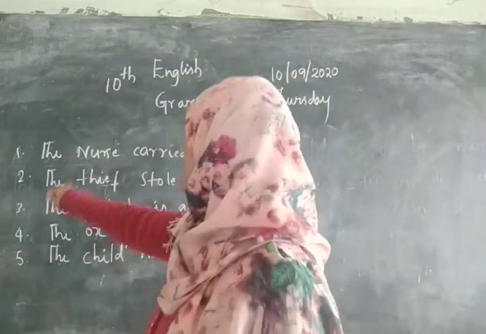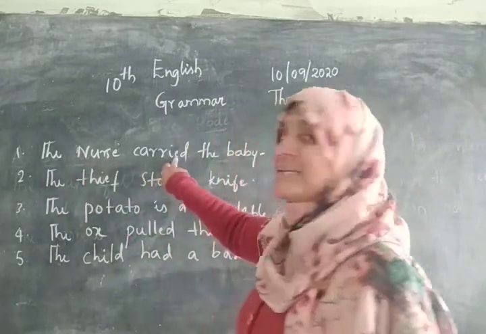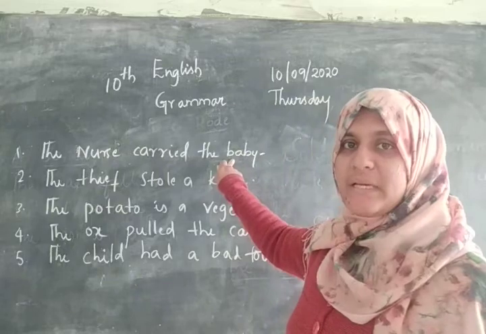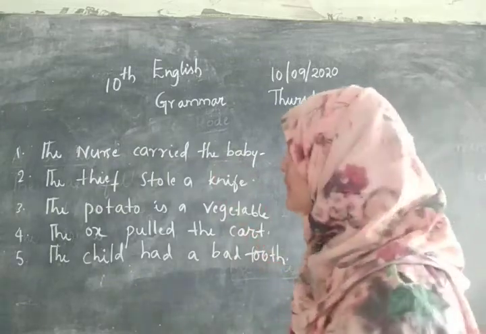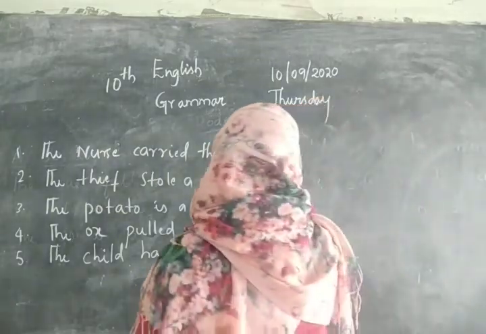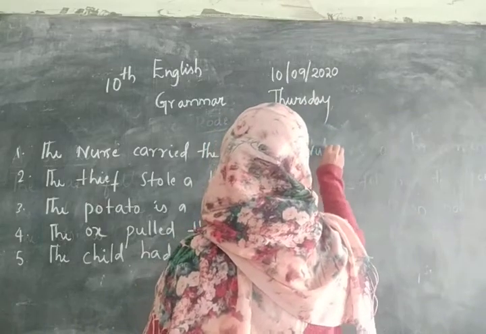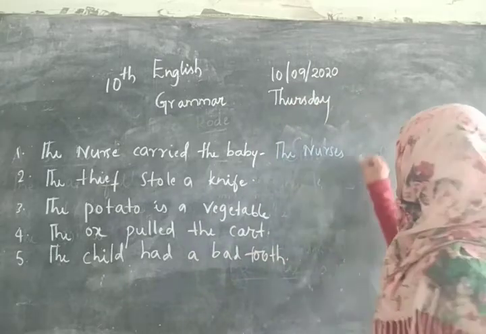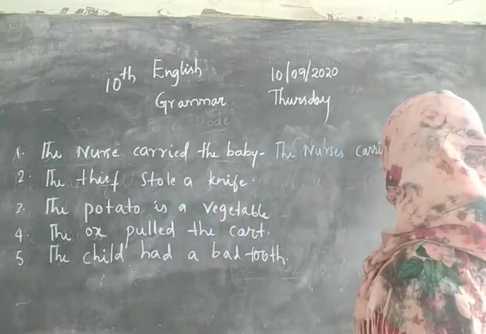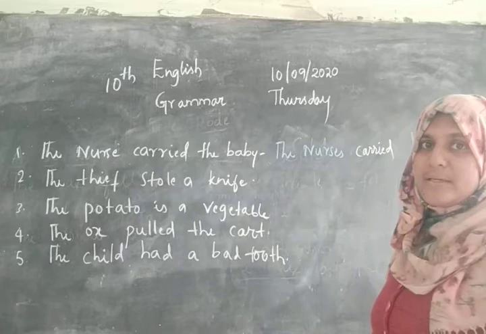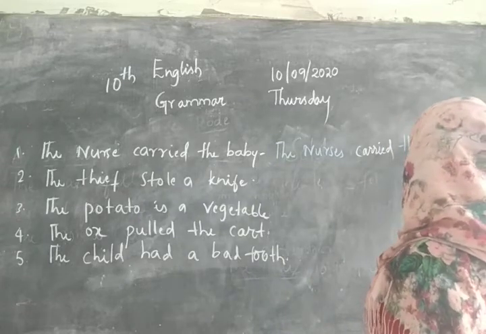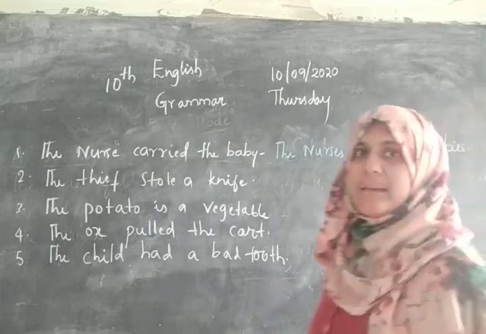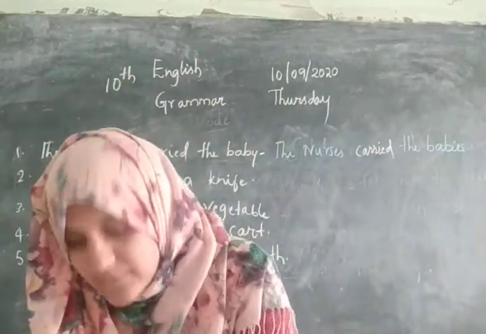See here, the nurse is a noun, carried is the past form of carry, the baby. Baby is a noun. The nurse changes to the nurses. The nurses, carried stays carried because it is a verb. The nurses carried the babies. Is this clear?